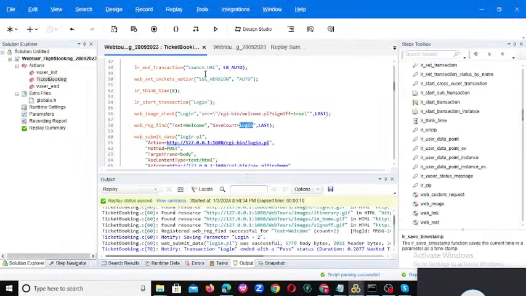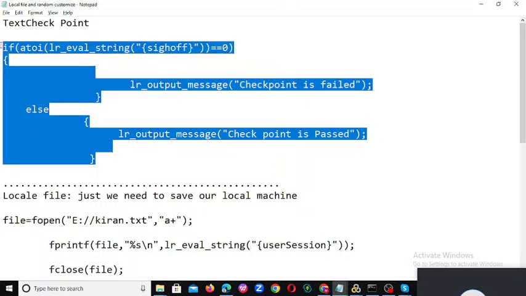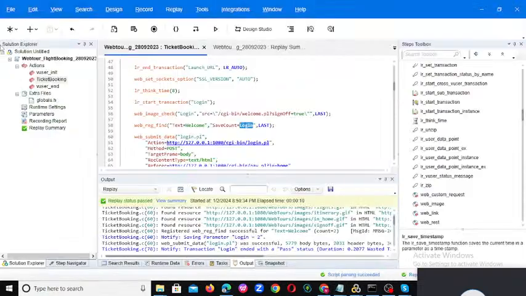Then what will happen? The count is calculated, it is 0. That means the welcome text is not there in that page, which is why you got the count as 0. Then you will get the lr_output_message: checkpoint is failed. Else, if it is more than 1, then lr_output_message: checkpoint is passed. You can observe this if we copy this and put it in the script.